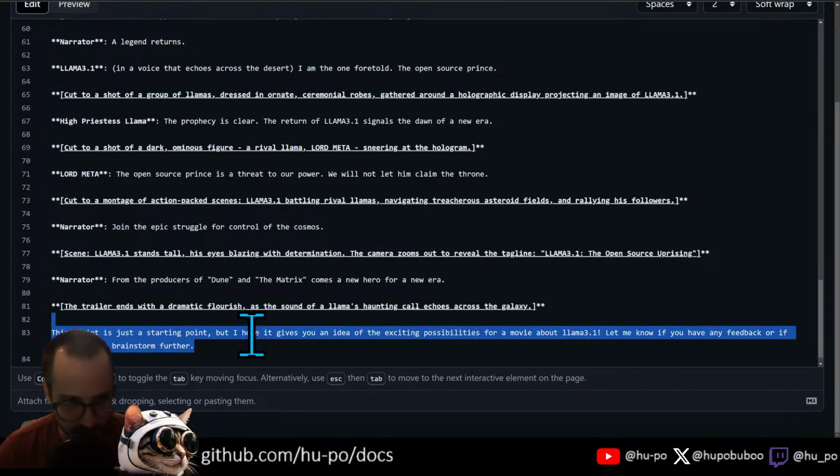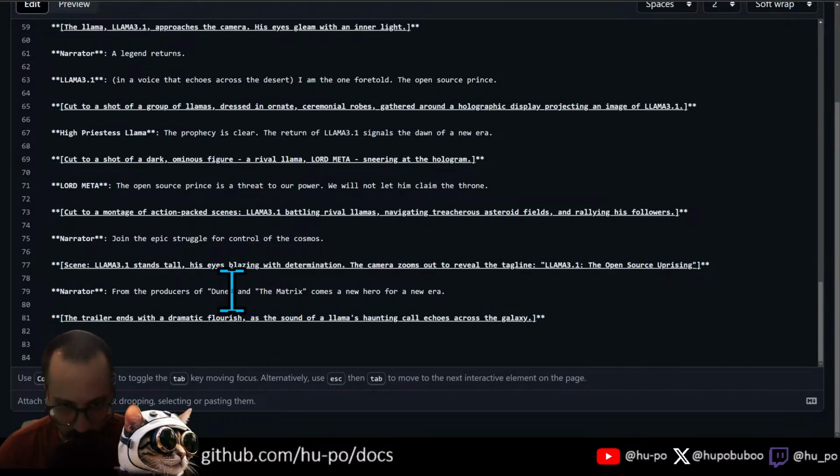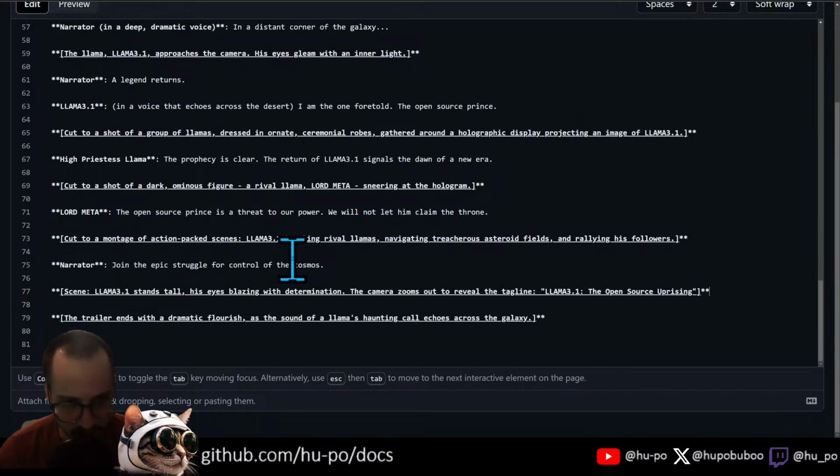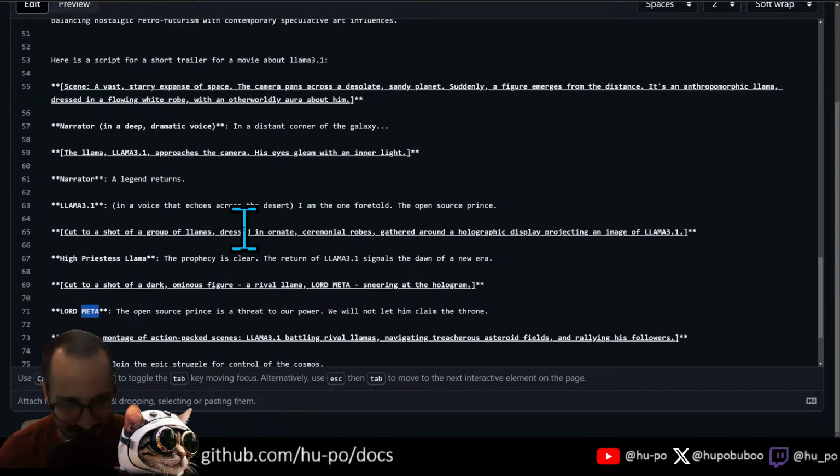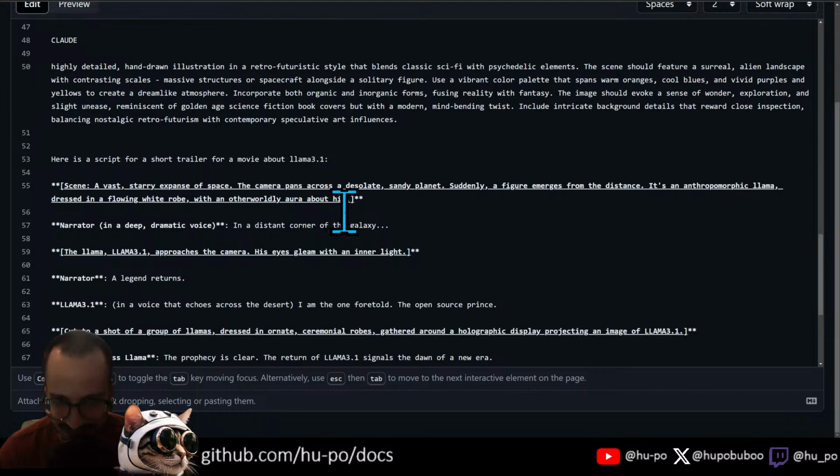Okay. Hopes it gives you an idea. I don't really care about that. From the producers of Dune and The Matrix, I don't really need that. Join the epic struggle for control. Open source Prince is a threat to our power. We will not. Okay. Lord Meta. I like how Meta is the antagonist in this, even though realistically, anthropomorphic white robe with an otherworldly aura about him.